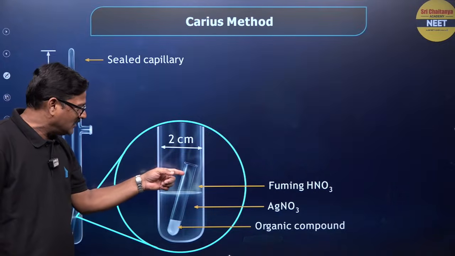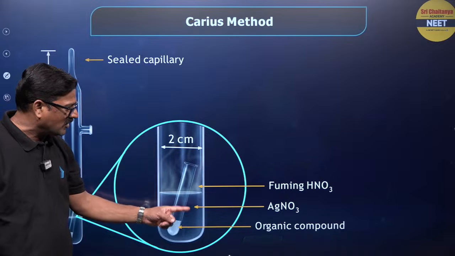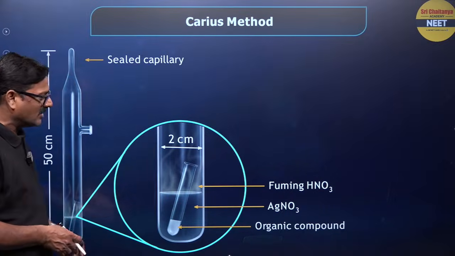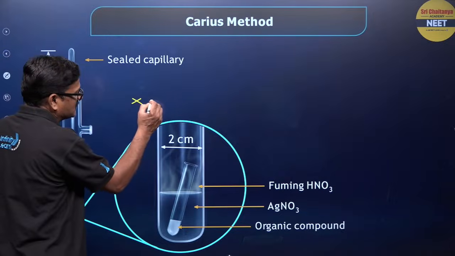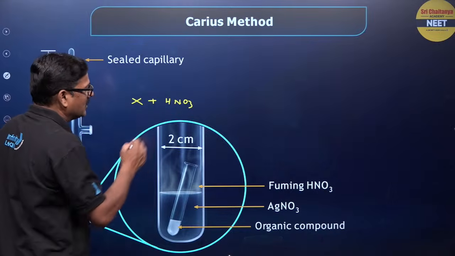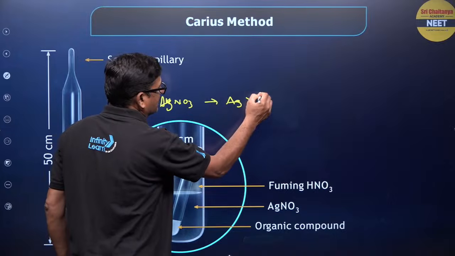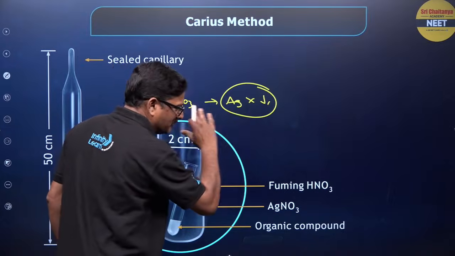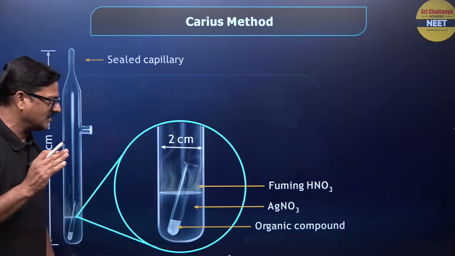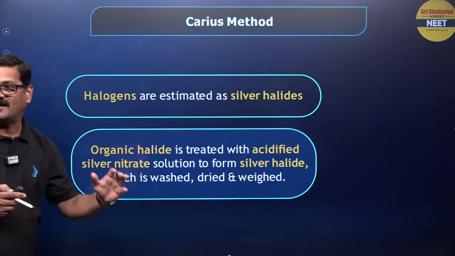In that, fuming HNO3 and AgNO3 and the organic compound are taken, so that when it is heated, the halogen present in the organic compound reacts with HNO3 and AgNO3, so that AgX precipitate is formed. AgX means AgCl, AgBr or AgI. So the halogens are estimated as silver halides.